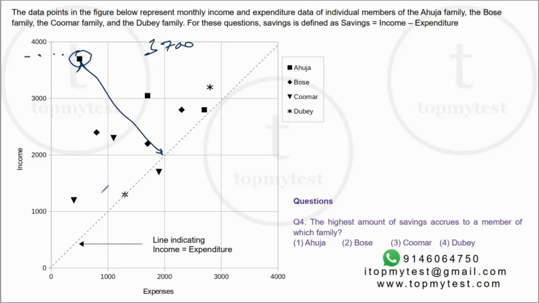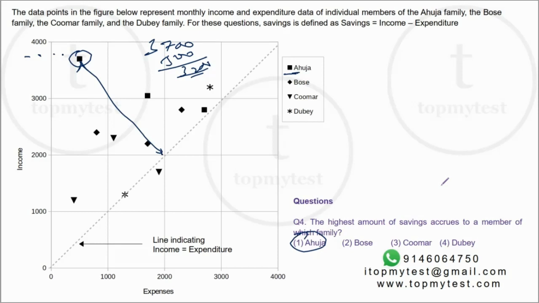His expenses will be only about 500. So roughly about 3,200 savings. Nobody else even comes close to the income, right? So this person has a very high income, but he's also spending quite a bit. So very clearly, this member belongs to the Ahuja family, option 1.